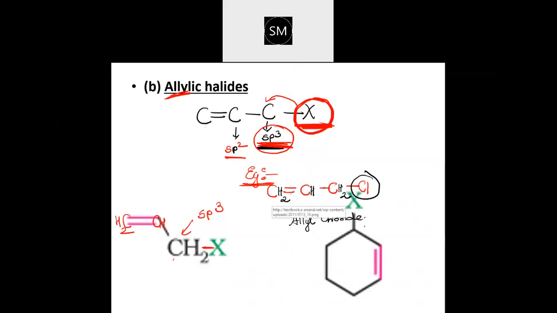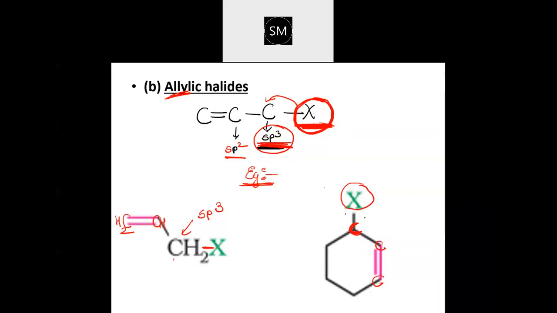Even this could be one more example. See this which I have displayed here. That is also allylic. It is not a benzene related compound. It is aliphatic only. You can see it is just a closed ring compound, but it comes under the allylic category because this halogen is attached to a carbon which is sp3 hybridized, because it is single bond everywhere. This carbon is attached to a carbon-carbon double bond, and there is only one double bond. So this is allylic itself. It is not benzyl. The benzene ring is not there, so don't get confused like that.